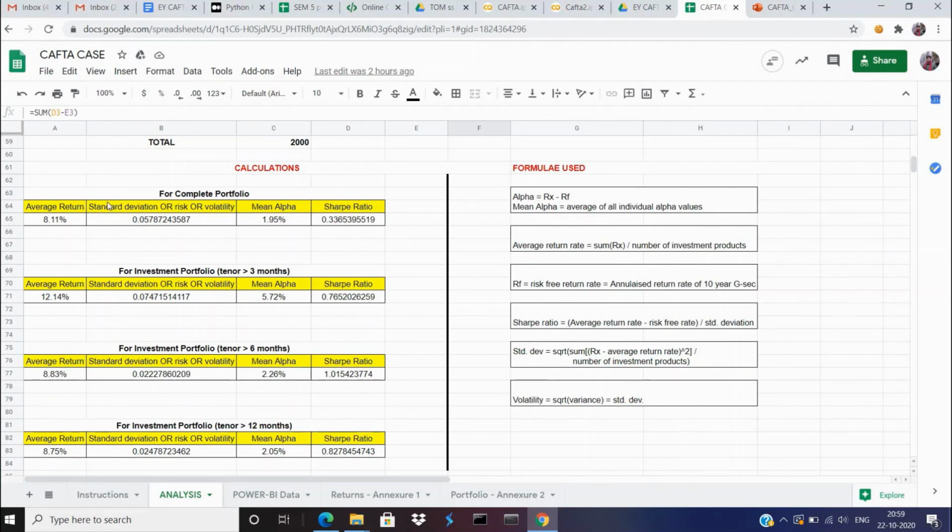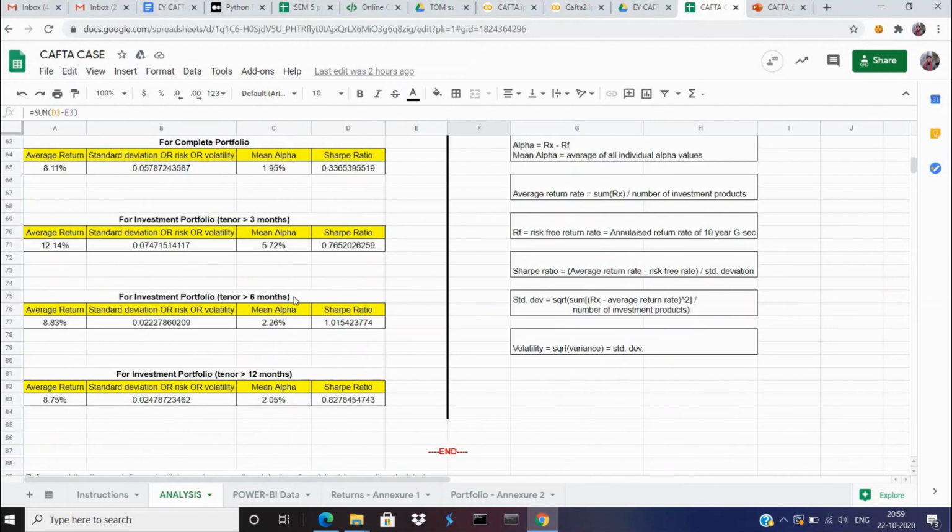The average return of the complete portfolio is 8.11%, and the Sharpe ratio is 0.3. The Sharpe ratio is not very great. This is because we have included short-term investments, which have to be liquid, and their return rates are not that high. On the other hand, the risk factor doesn't vary much between short term and long term, while the return rates vary a lot. This point is justified when we include the investment products that have a tenure greater than 6 months. The Sharpe ratio is then 1.01, which is very good. Any Sharpe ratio above 1 is considered good, and that means our portfolio is stable and performing well in the long term.